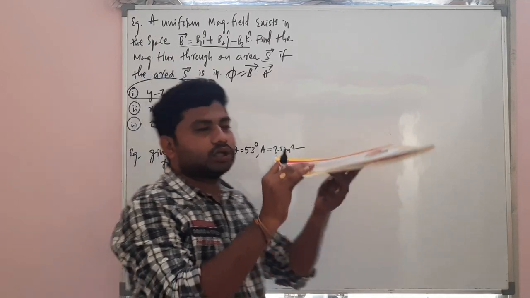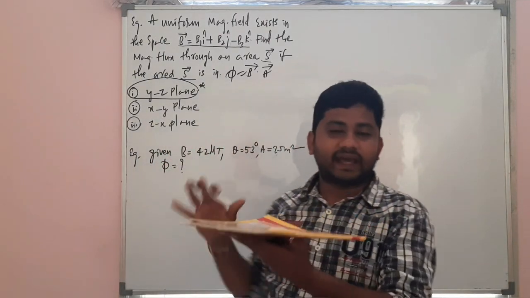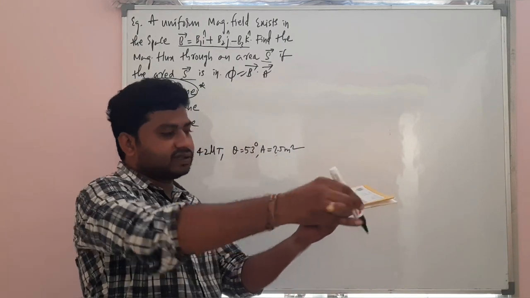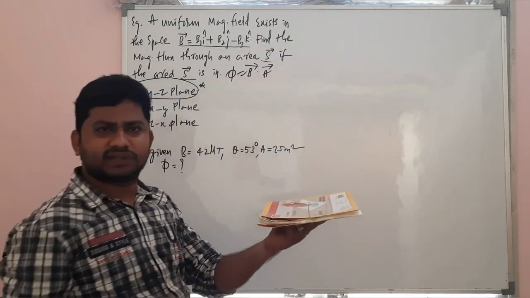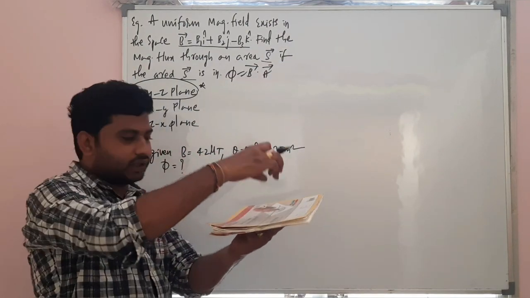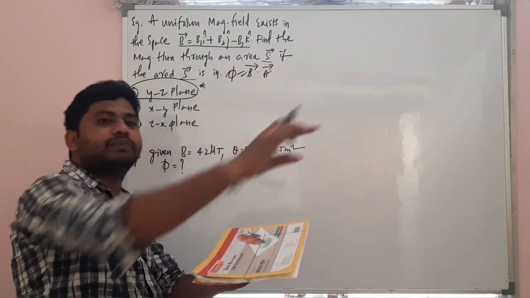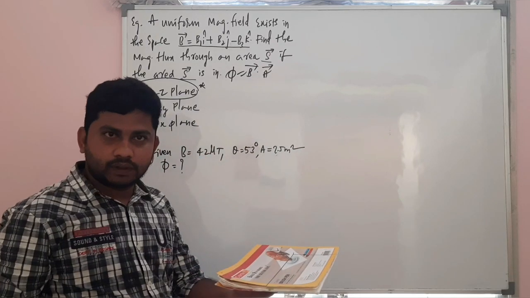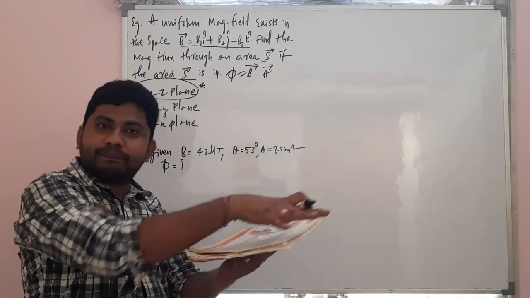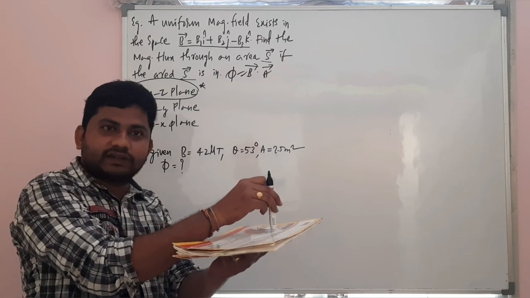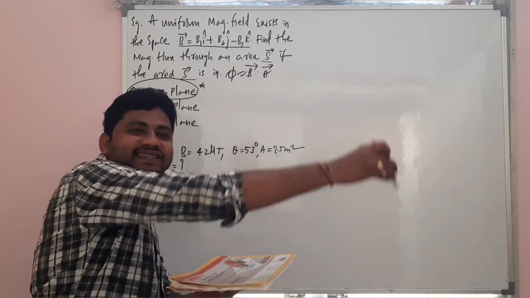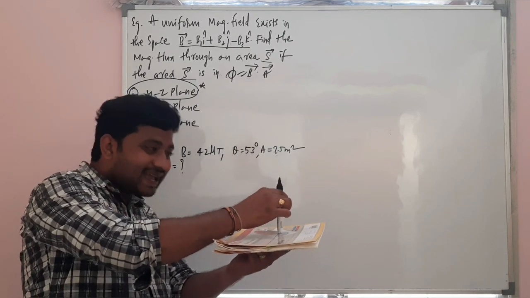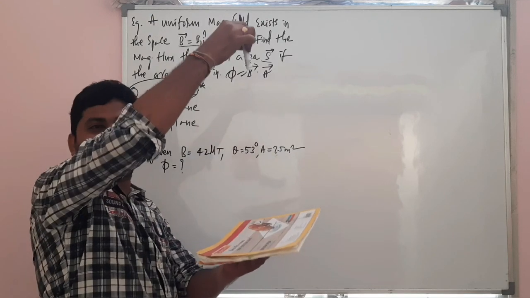Imagine this is the rectangular coil I have. This is your Y axis, carefully see. This is your Z axis. Simple. Now my rectangular coil is in YZ plane. Understand? Its area vector will be perpendicular to the plane. So this is the area vector. If it is Y, if it is Z, definitely perpendicular to the plane it will be X. So that means it is in i cap direction. My area vector is in i cap direction.